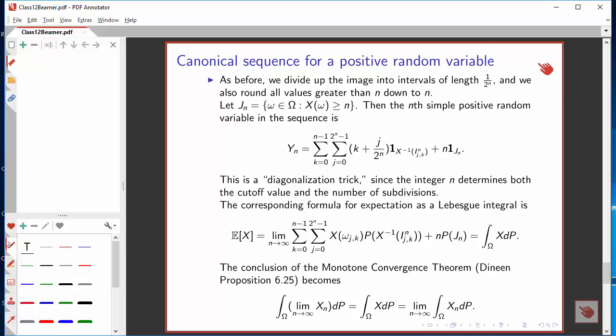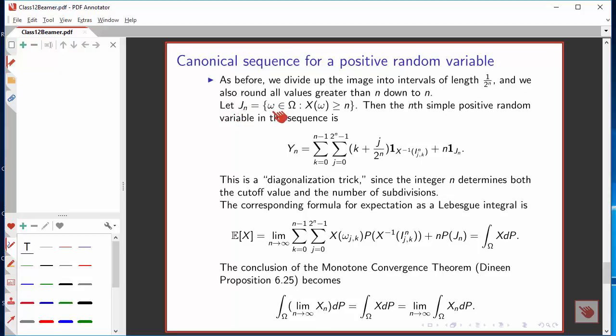Now there's a little trick to creating this sequence. We'll do the usual. We'll divide the image up into intervals that have length 1 over 2 to the n, and we will also use our usual boundedness trick. If the value is going to be greater than n, we replace it by n itself.